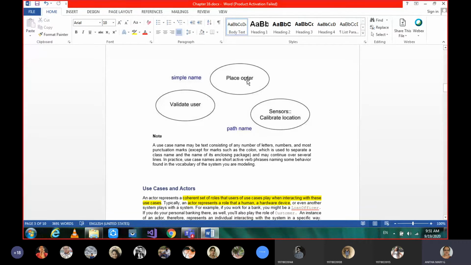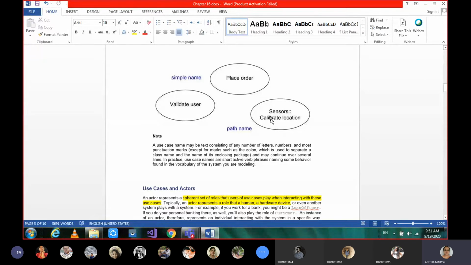They are just textual strings, two-worded strings. Such ones we call simple names. Usually for a use case we just mention its name, whereas for a path name we give its package, where exactly that thing is present, in which package.